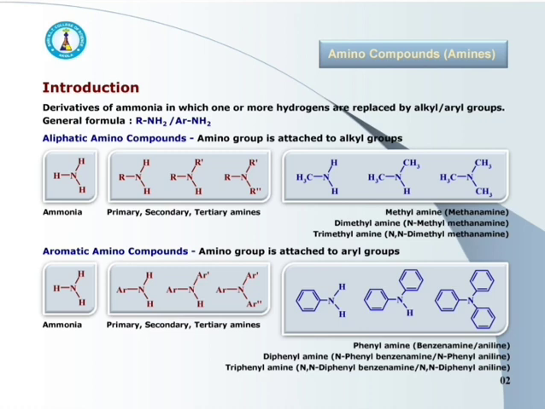The third one is example of tertiary amine, triphenylamine, which is also called N,N-diphenylbenzenamine or N,N-diphenylaniline. Here also three hydrogens of ammonia get replaced by phenyl group, that is benzene ring.